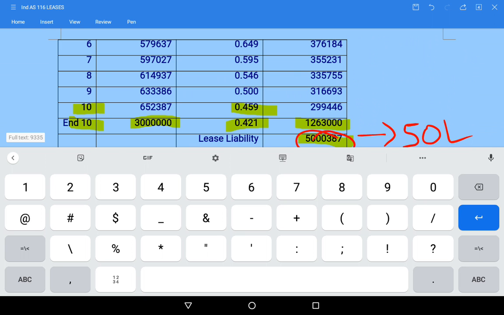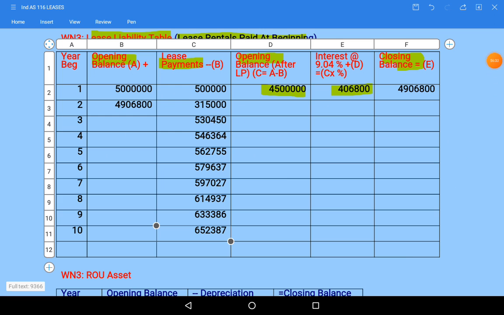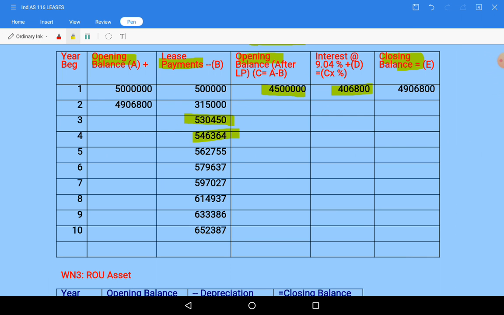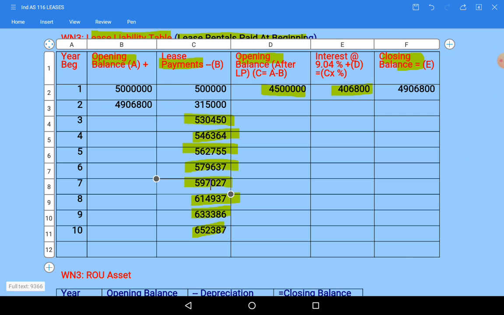So what you will do along with me, hope you are also doing the problem. I'll type these values. I'll pause the video for a minute. So I have taken each year values till 10th year. Like this I have taken each year value whatever we are paying, including 3% increase. Hope you have understood what I did by pausing the video, because typing takes time. So I have done like this.